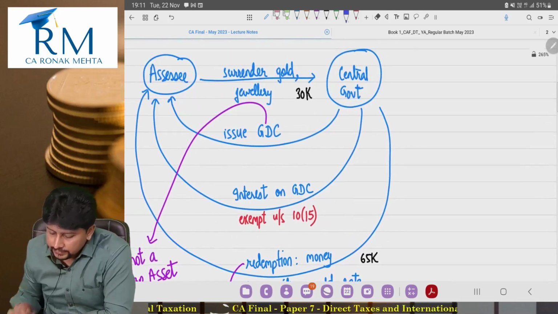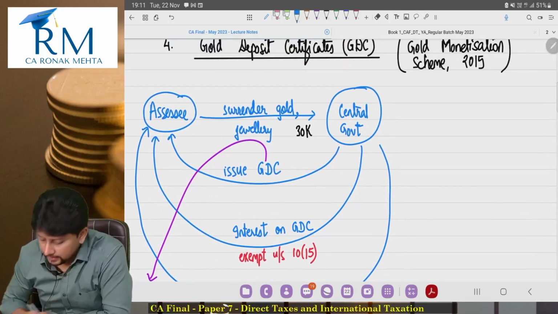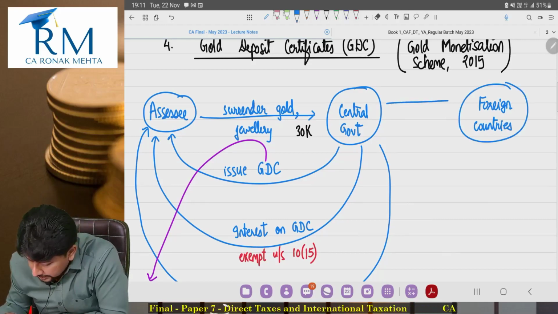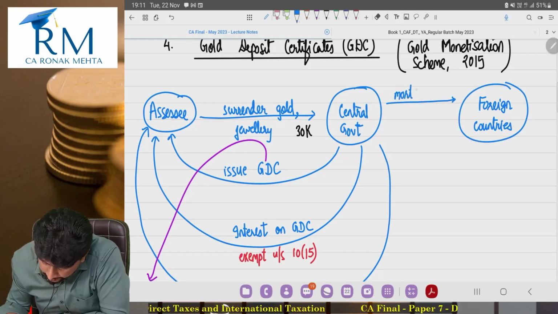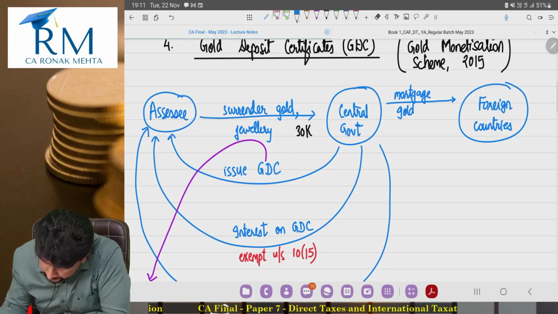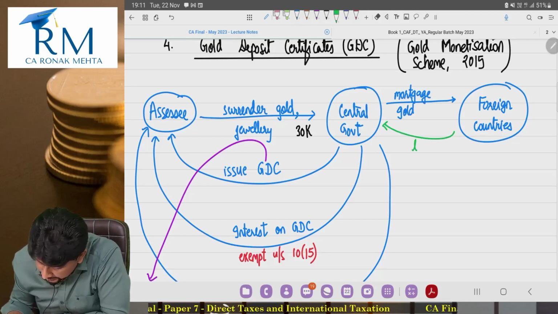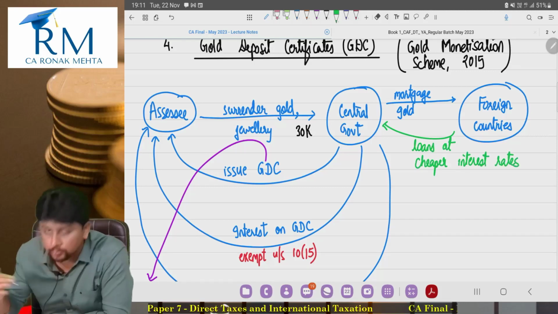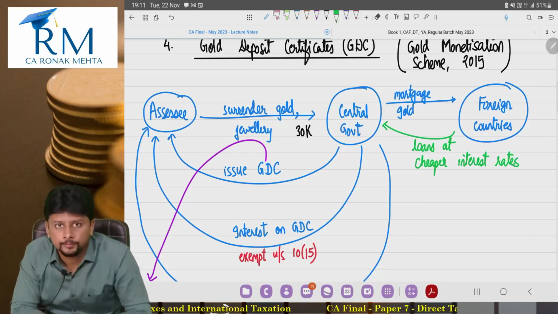Why is the government doing this? Because the advantage is that the government will take all this gold from you, and foreign countries will keep the gold as mortgage, and if that happens, foreign countries will give the central government loans at a much cheaper rate of interest, which the central government will use for our Indian economy.